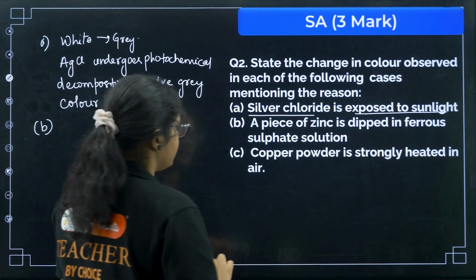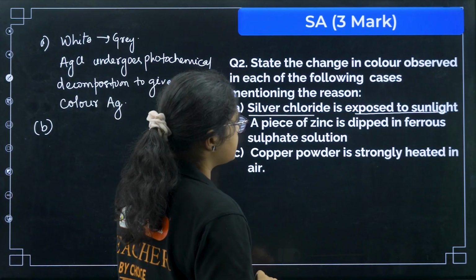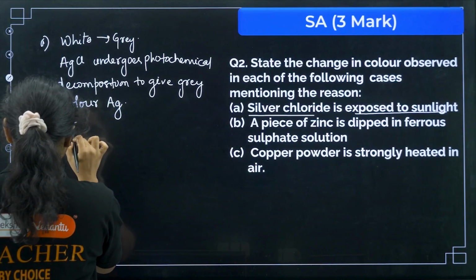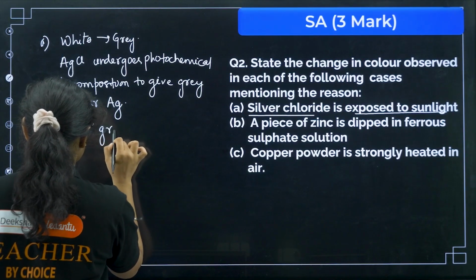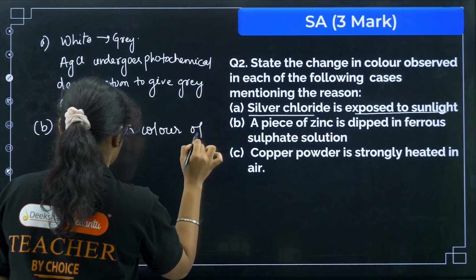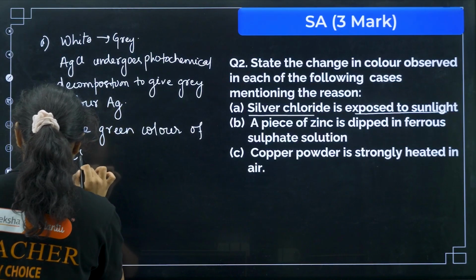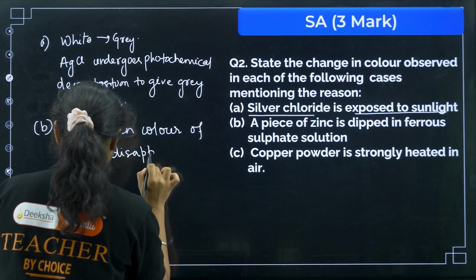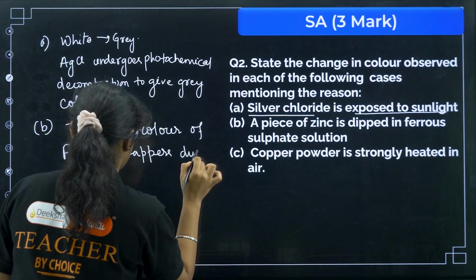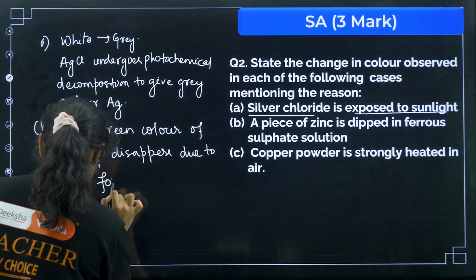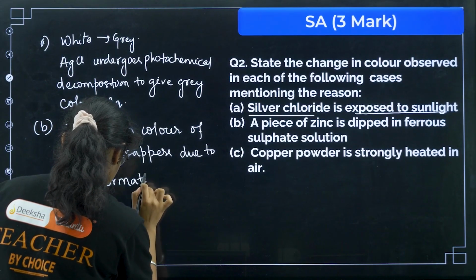Next, a piece of zinc is dipped in ferrous sulfate solution. So you can write down here the green color of ferrous sulfate disappears due to the formation of, so what will happen?